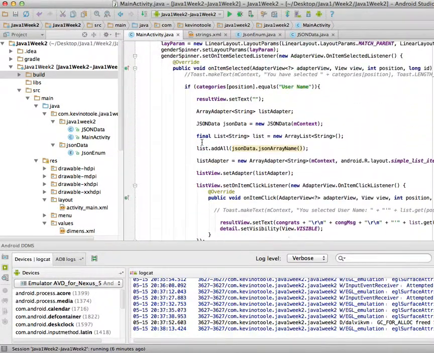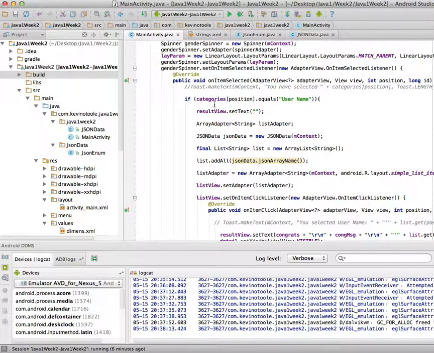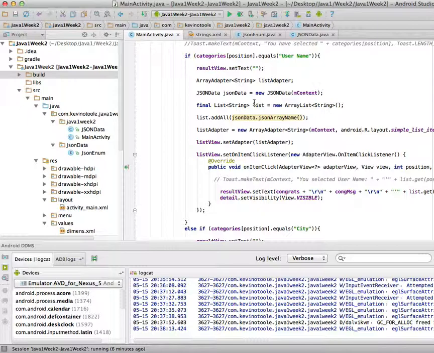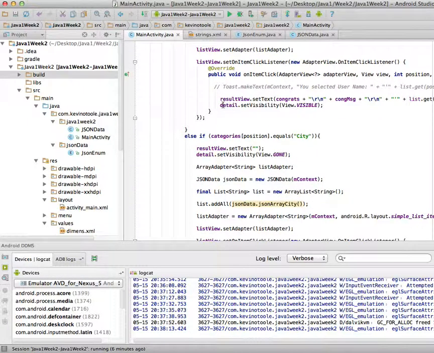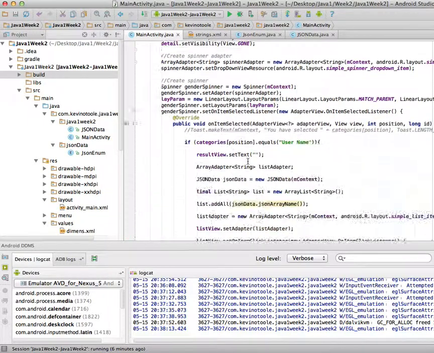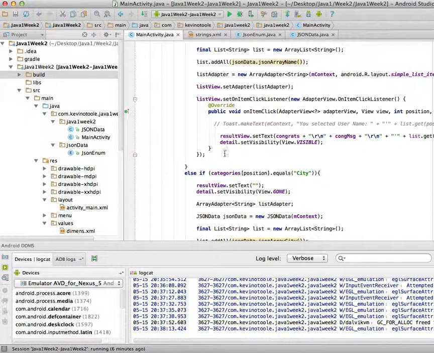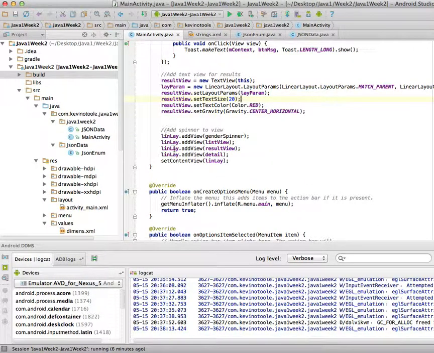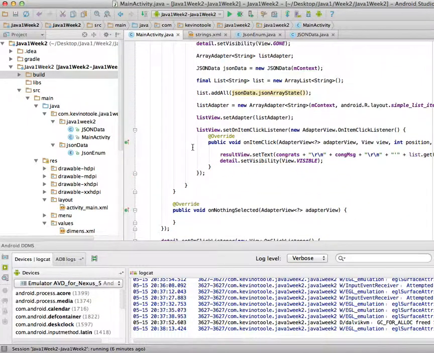If we come back up here, you can see in the beginning of my if statements, on the click of the spinner, I have my result view set to blank, which I learned afterward I could do by setting the visibility, and that's what I do on the buttons. If you come up here for my button, the main view on the button is gone, so that means it's just off the page. And then I want to show it when they actually click on a list item. So here I have detail set visibility to visible, and I have that in all my different arrays here. And then here we're adding all the views to the linear layout, and that is my code in a nutshell.